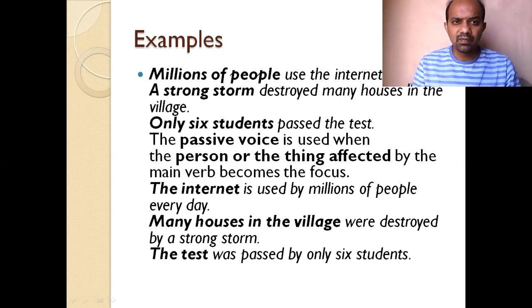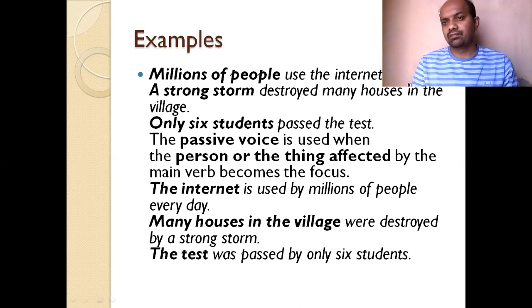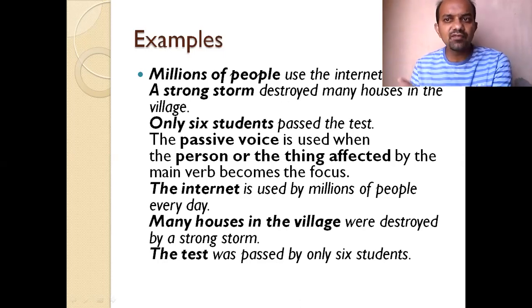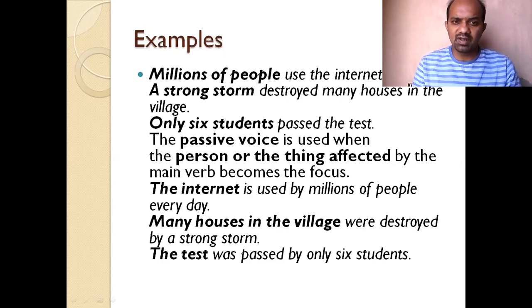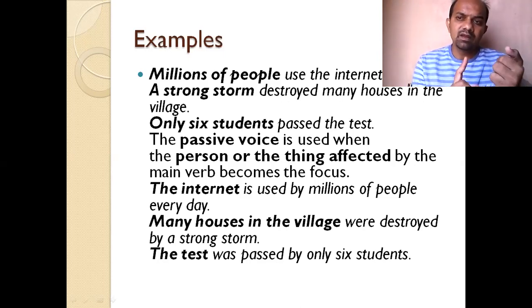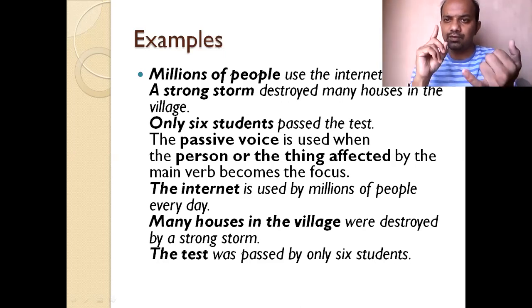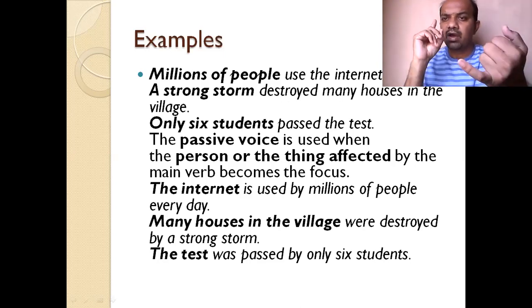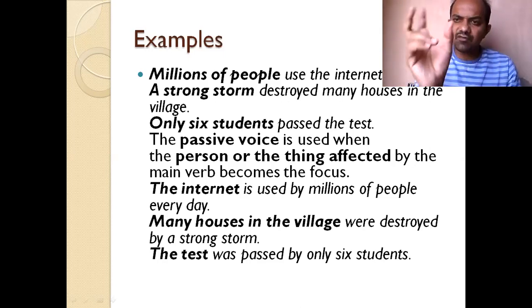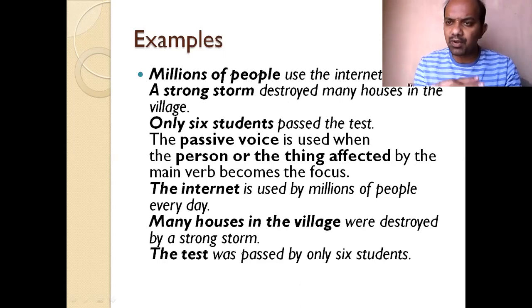Active sentence nodi, millions of people use simple present alli ide. Used past participle form alli passive sentence nalli use madideve. The internet is used. To be form of the verb. Be form of the verb ಅಂದ್ರೆ ಯಾವ ಅಂತ ನಾನು ನಿಮಗೆ ಈ ಹಿಂದೆ ಹೇಳಿನಿ. Am, is, are. Was, were. Have, has, had. So to be forms of the verbs ಅವನ್ನ ನಾವು ಉಪಯೋಗಿಸ್ತೇವೆ.